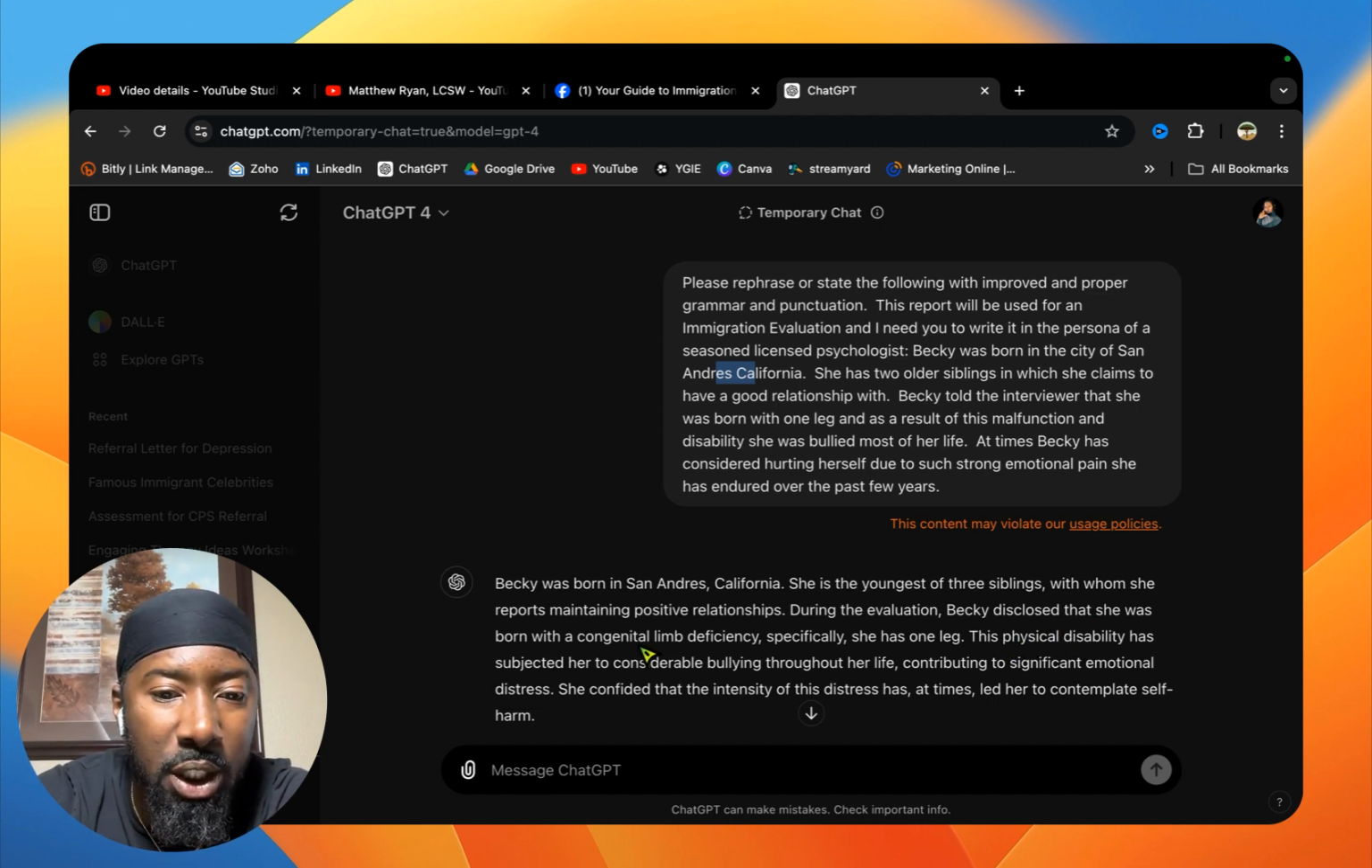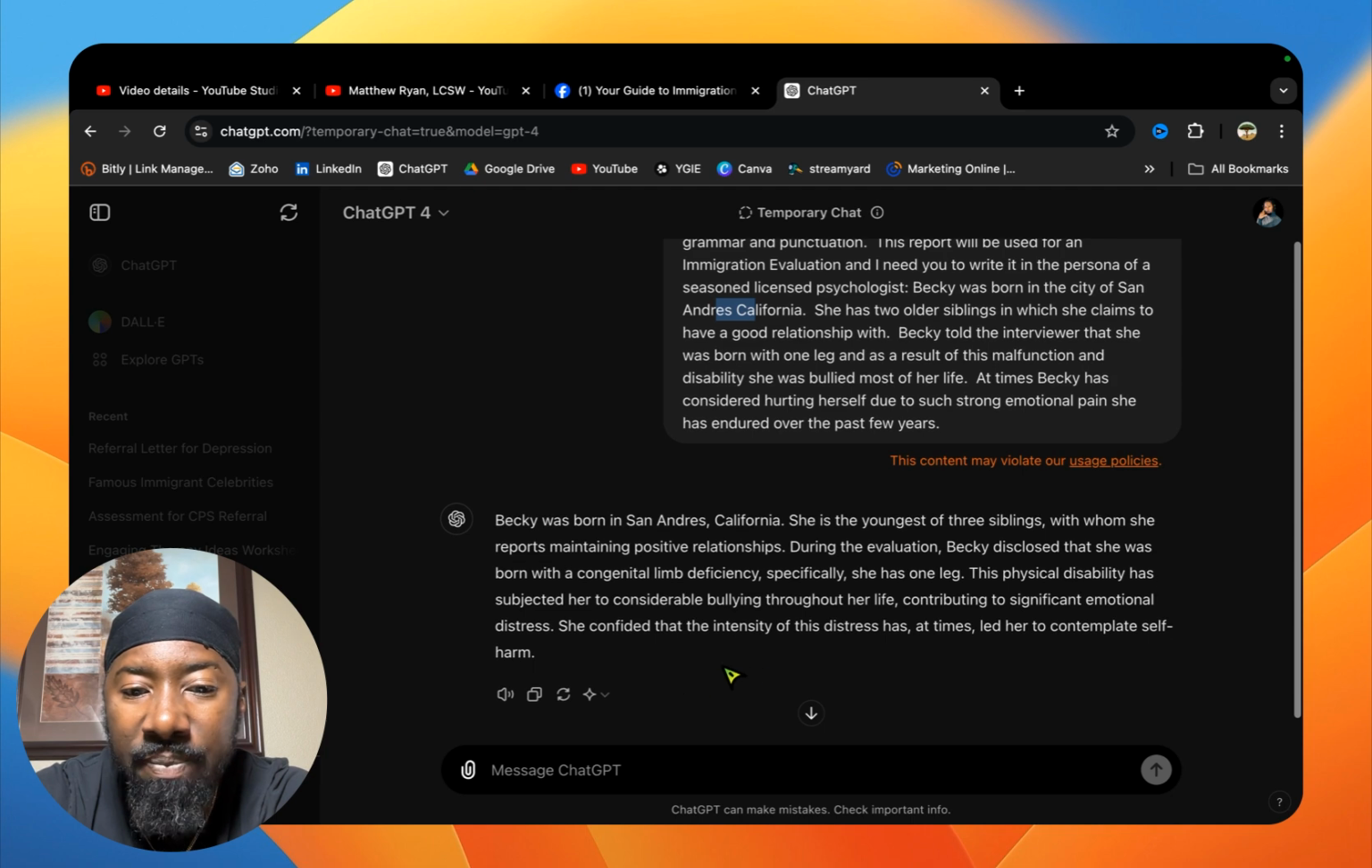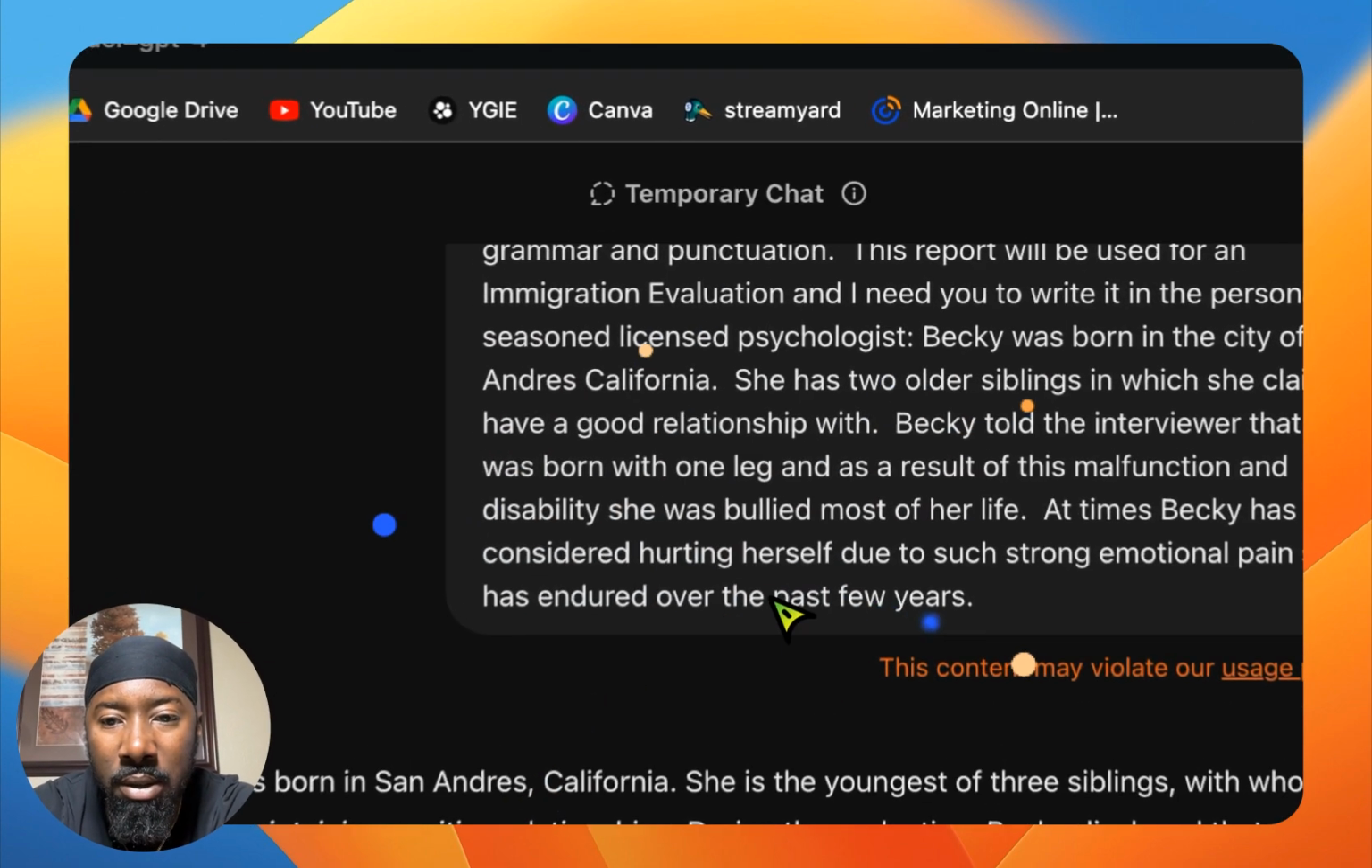Becky disclosed she was born with a congenital limb deficiency. Specifically, she has one leg. See how professional that sounds? This physical disability has subjected her to considerable bullying throughout her life, contributing to significant emotional distress. She confided that the intensity of this distress has at times led her to contemplate self harm. See how beautifully articulated that sounds?